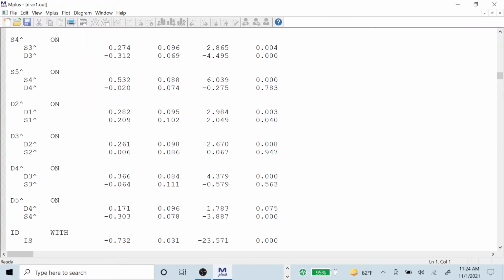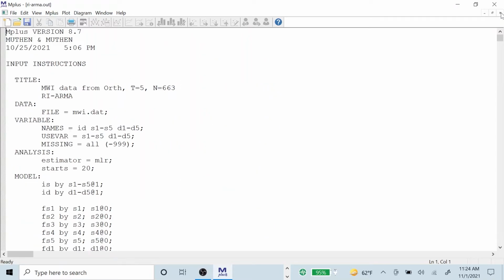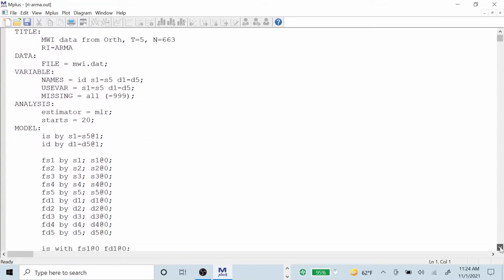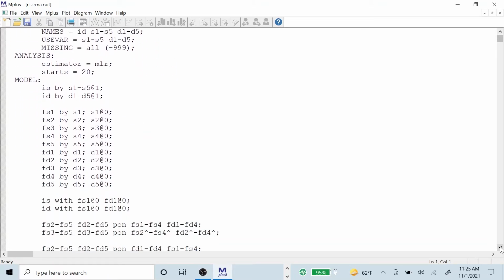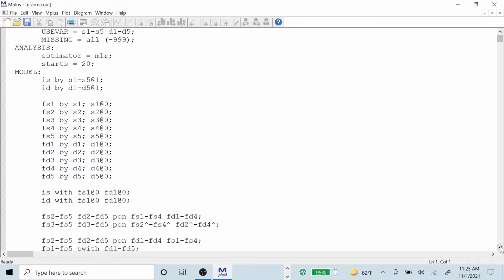In any case, those model results contradict those from the CLPM model, and you would tend to put more faith into the results of this analysis because it fits the data better. It's closer to the data. So finally then, if we look at model 7, the RI-ARMA model, which really is a little over-parameterized for only five time points, but we want to show what it looks like.